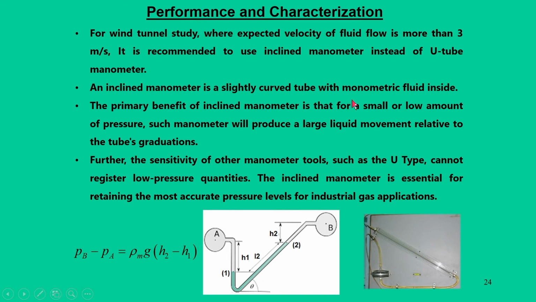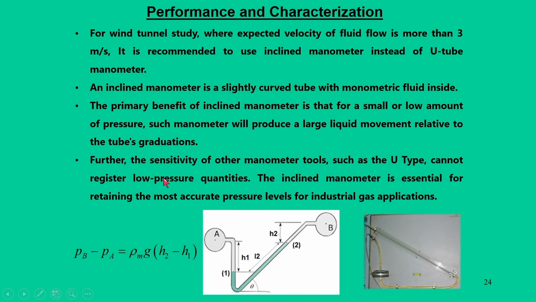Now, moving further, for a wind tunnel study, if the velocity of the flow is expected to be not more than 3 meters per second, then the inclined manometer is a better approach than the U-tube manometer. And why is the inclined method better? Because it is a tube with manometric fluid inside, and the prime benefit is that for a small or low amount of pressure, the manometer will produce a large liquid movement relative to the tube's graduations.